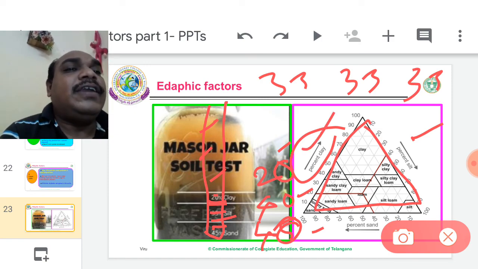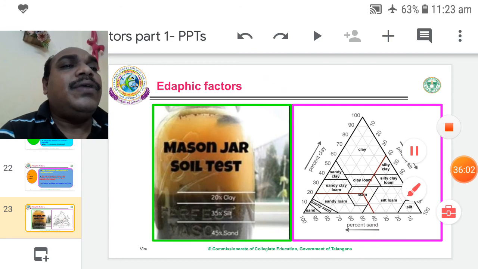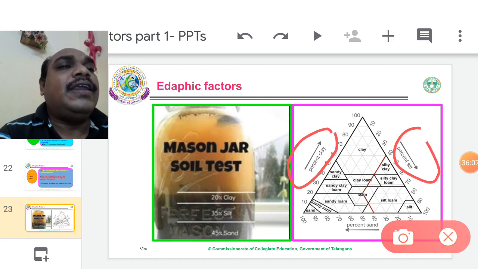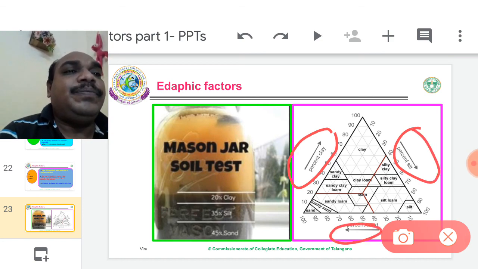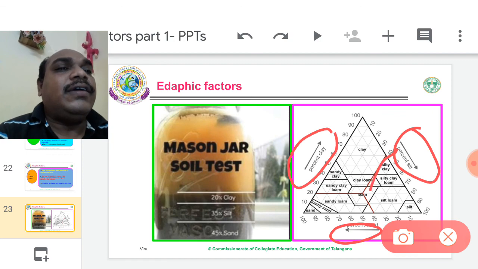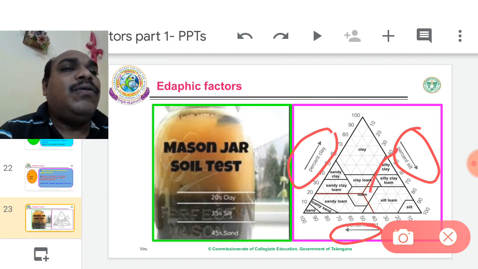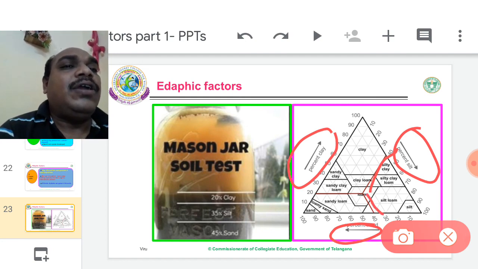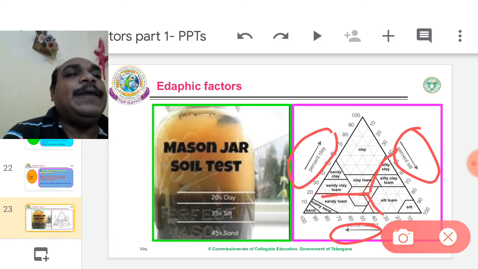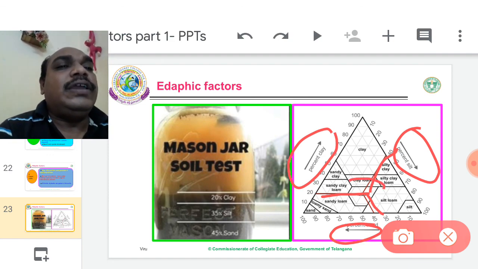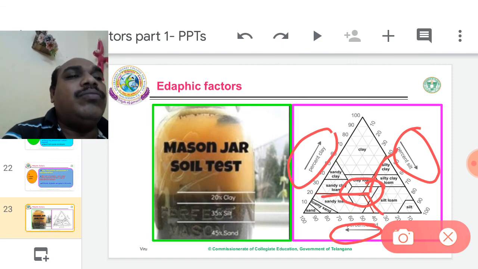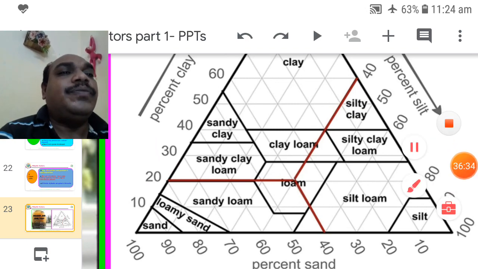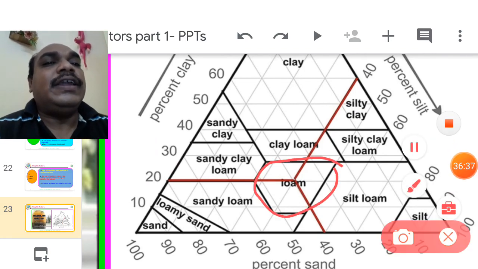The graph has percentage of clay. You observe here, the graph has some measurements. Clay, this is the silt, here silt, here sand. If 40% silt, 40% sand, 20% clay, now it also comes under the loam zone. You observe here, the loam area. So this is the loam area, 33, 33.